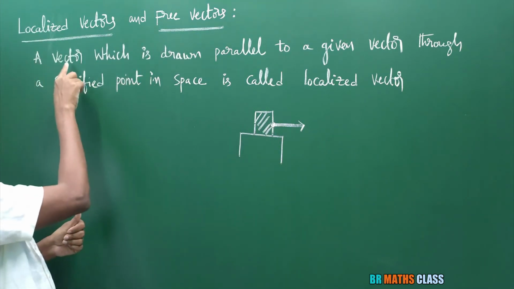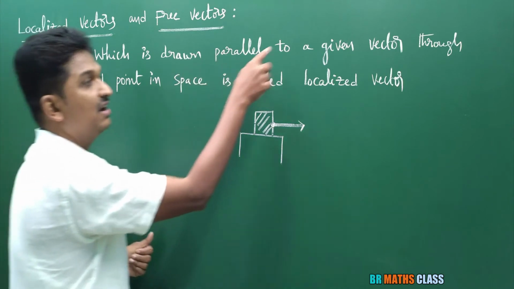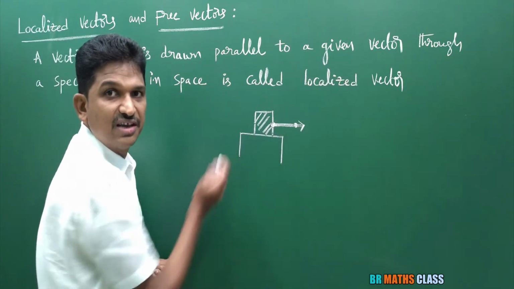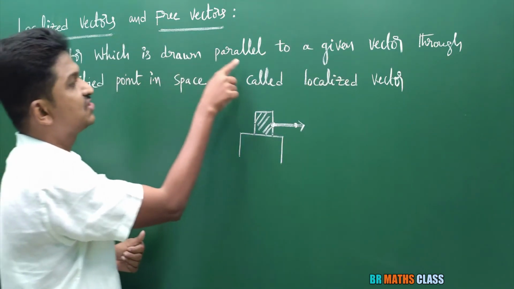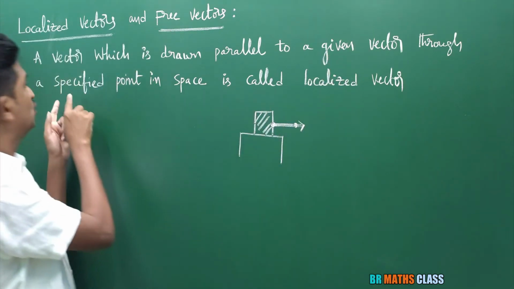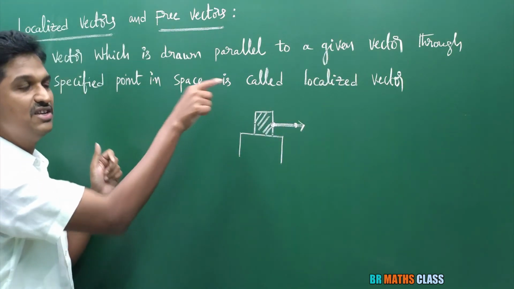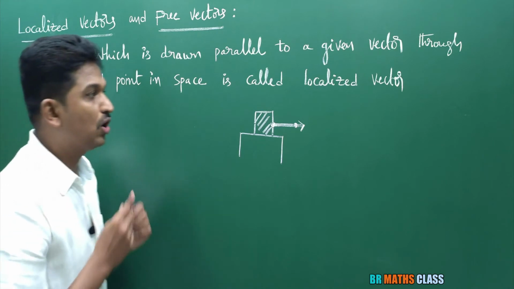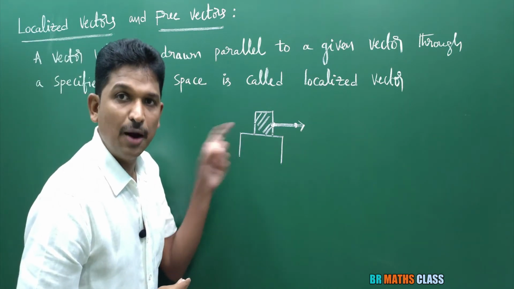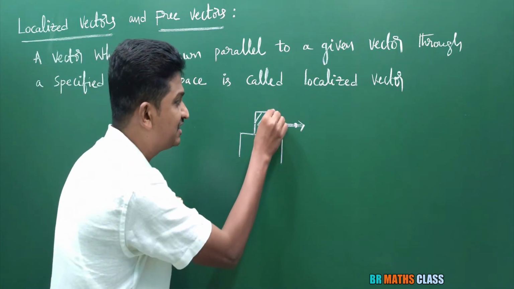Now, you see here a vector which is drawn parallel to a given vector. Suppose this is the given vector. A vector which is drawn parallel to a given vector through a specified point in space is called a localized vector. Now what I'll do, same force I'll apply on this object at this point.